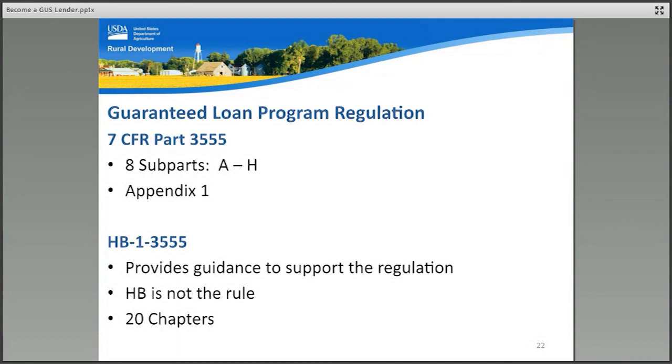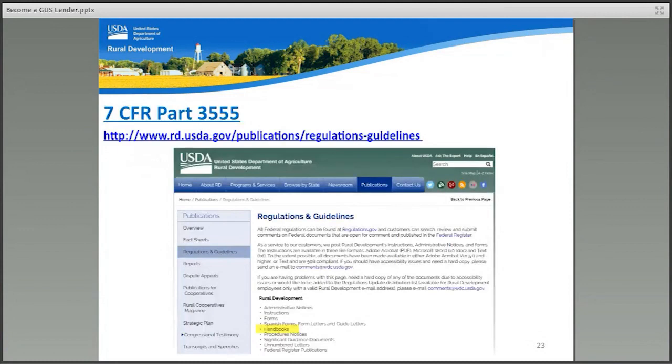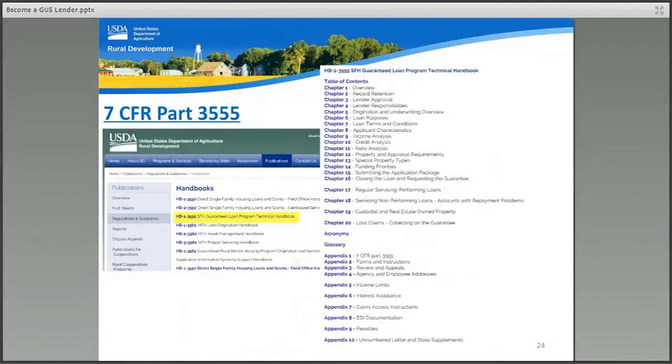USDA also offers a technical handbook, HB-1-3555, to provide additional guidance and support of the regulation. The handbook is comprised of 20 individual chapters and is very user-friendly. The regulation and guidelines website is located from the link shown on the slide. Under Rule Development, there are many items available from this homepage. To access the regulation, select Handbooks.